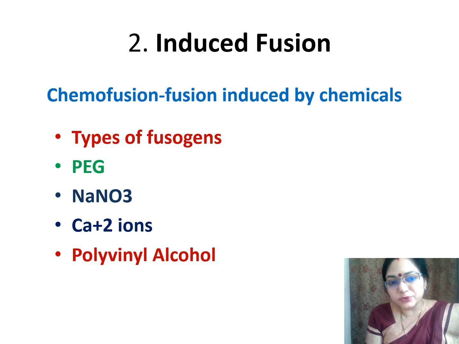Now come to induced fusion. It is of three types: chemofusion, electrofusion, mechanical fusion. Chemofusion is fusion of protoplast which is induced by some chemicals. It may be types of fusogen, it may be polyethylene glycol, it may be sodium nitrate, it may be calcium ion, or it may be polyvinyl alcohol, etc.